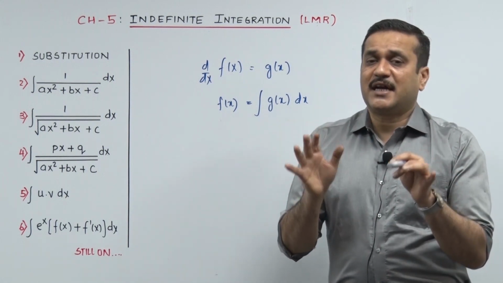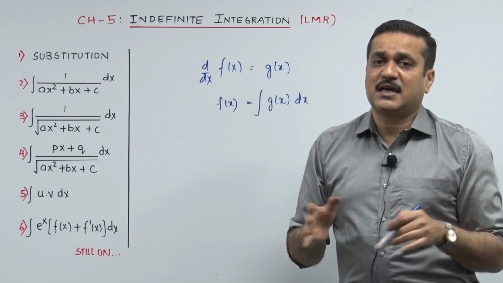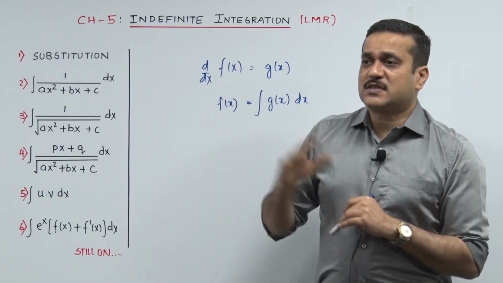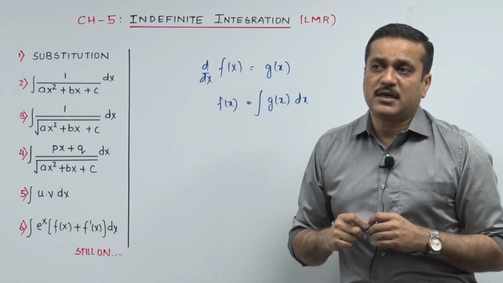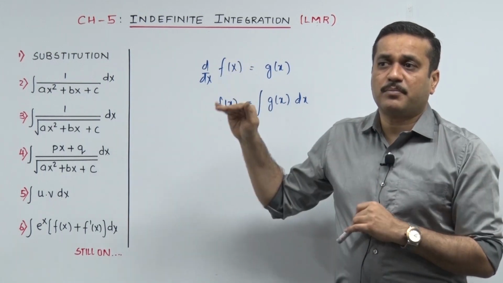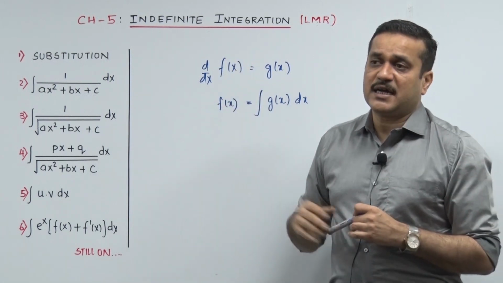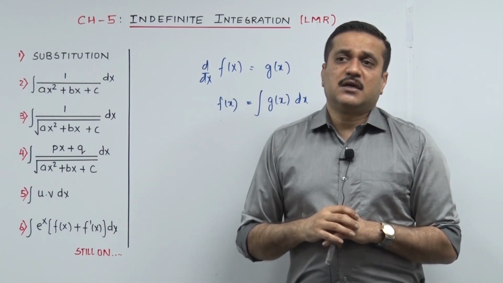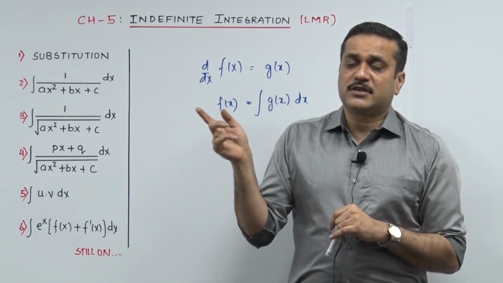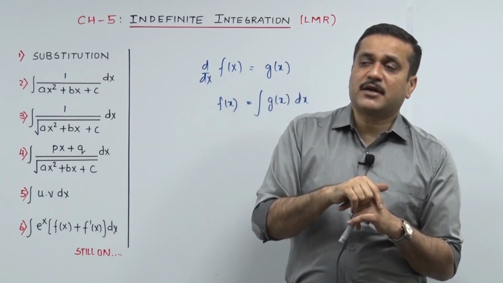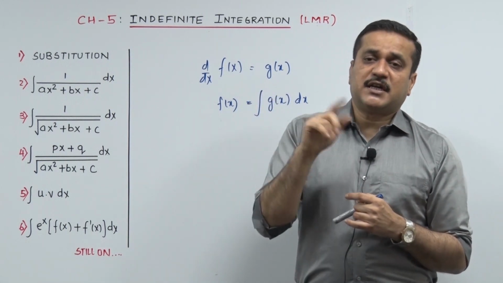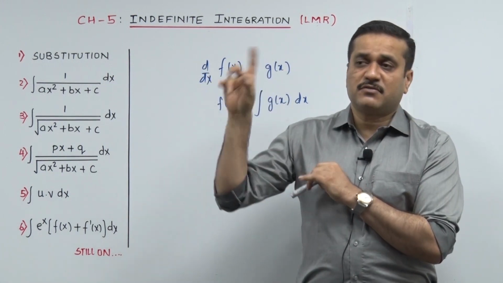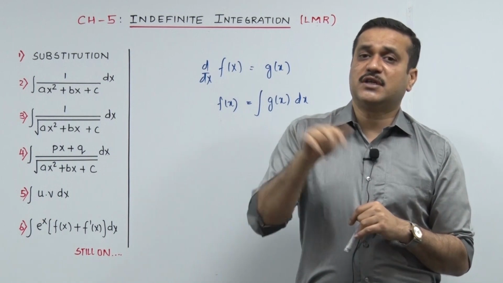But right now let's not get into the technical details of how plus c came, because from the exam point of view you would rather like me discussing more about all this. Now these segments seem to be quite important. I have fragmentized the entire topic into these segments, and let's get into that as early as possible. But a quick recap of what I just said. The derivative of log x is 1 upon x. So when you integrate 1 upon x, you get back log x. That's how the definition works. When the derivative of f of x gives you some other function g of x, then if you integrate g of x with respect to x, you will get back the function which you differentiated.